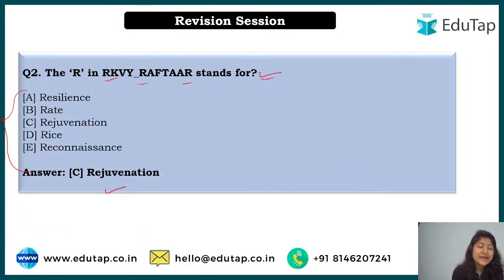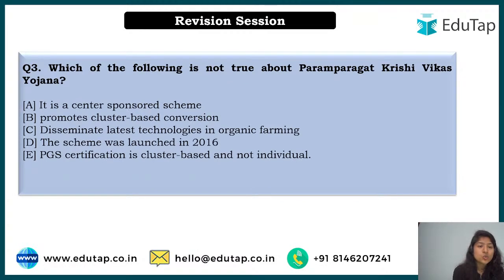that is rejuvenation. RKVY is the Rashtriya Krishi Vikas Yojana, and Raftar was the remunerative approach for the agriculture and allied sector, right? Allied sector. Then we had rejuvenation. What did it mean? It meant new energy, to fill new energy in this particular sector. That was that, right? And then BL also said the right answer, rejuvenation. Manish and Tarun also said the right answer. Very good.